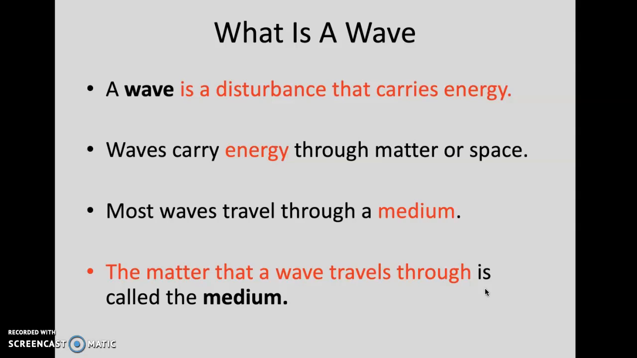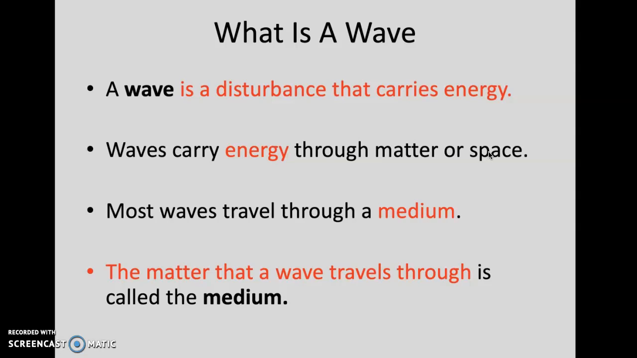A disturbance just meaning motion, a motion that carries energy. So, waves carry energy through matter or space. Matter is things like solid, liquid, and gas. Space would be an absence of those things. So outside of our planet's atmosphere, between us and the sun, unless you run into another planet, you're not seeing a lot of matter. If there's an absence of matter, we call that space.